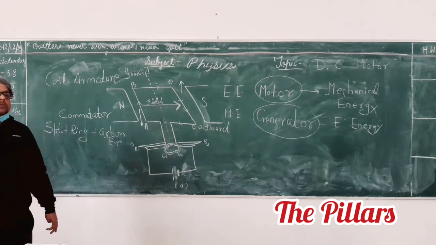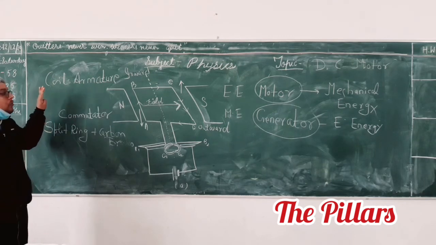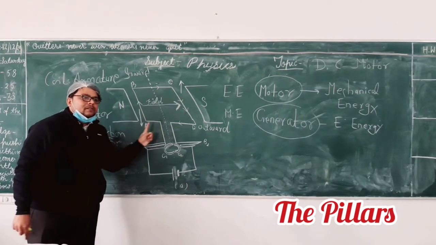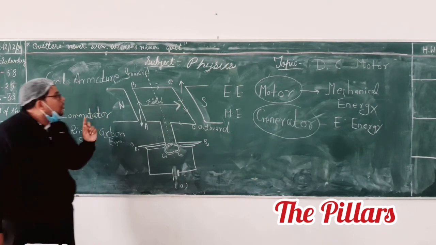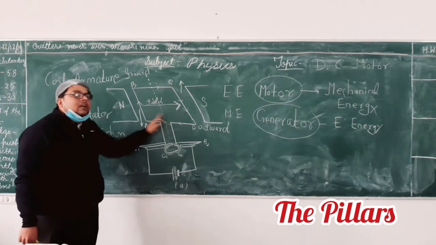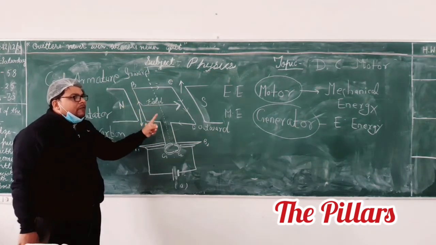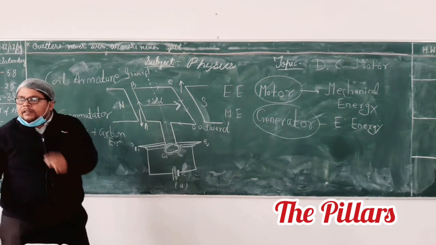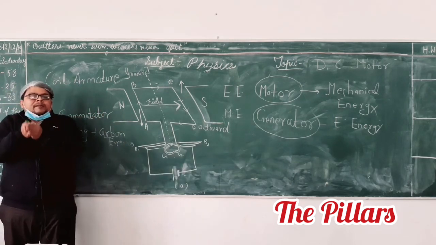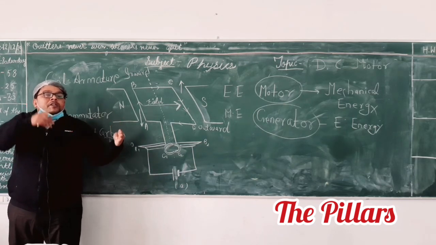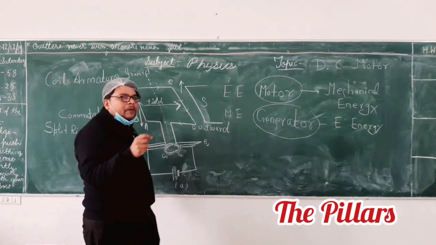Sir, please tell all the names. He's asking, no problem. See, these coils are called the armature. Coils of the wires are called armature, it is in the notes only. I have given you notes, na? All things were there. This coil is called the armature. It is mounted over a shaft. When the shaft rotates, tell me, when will it experience a torque? I know na? A force acting at some distance from the axis produces a rotational effect. I told you that in class 9th also, if you remember. How many of you remember that?